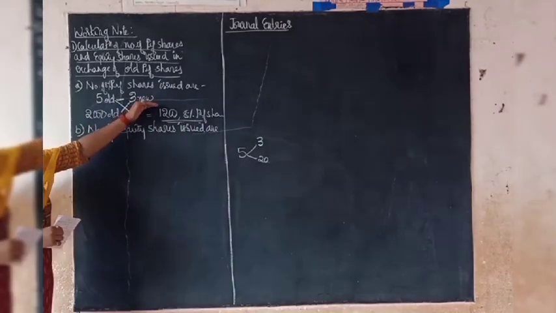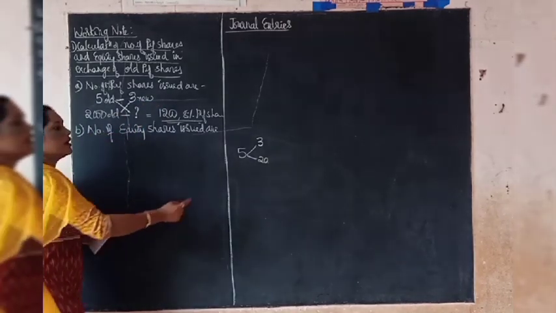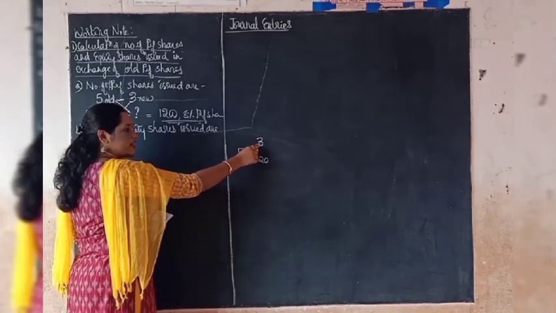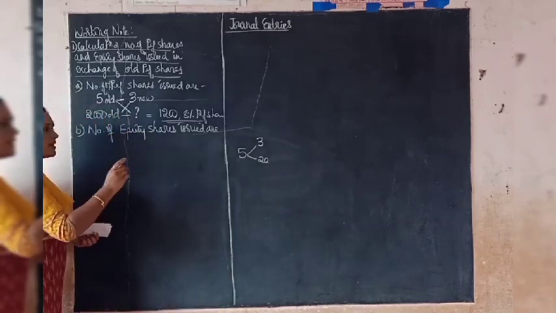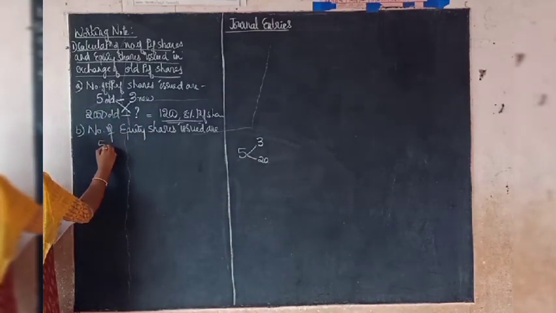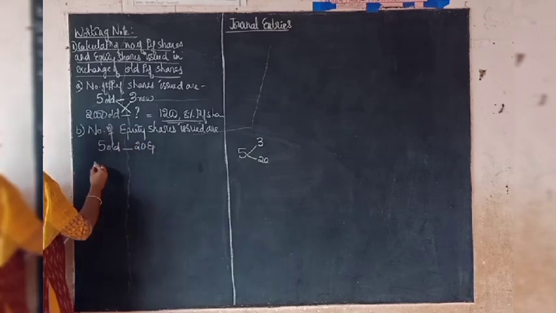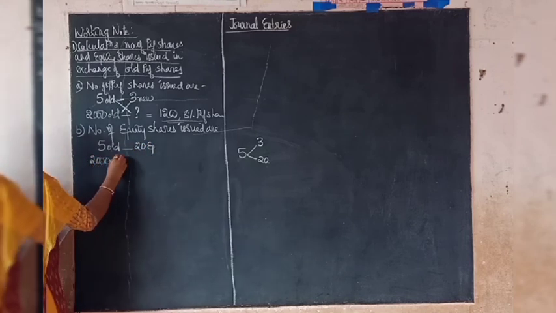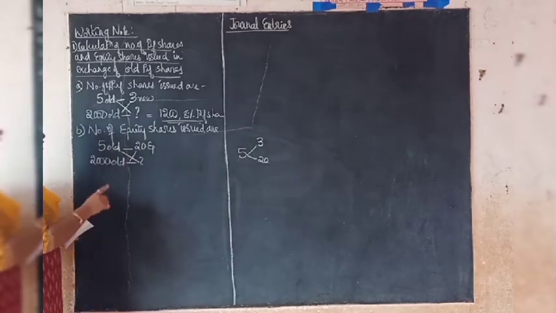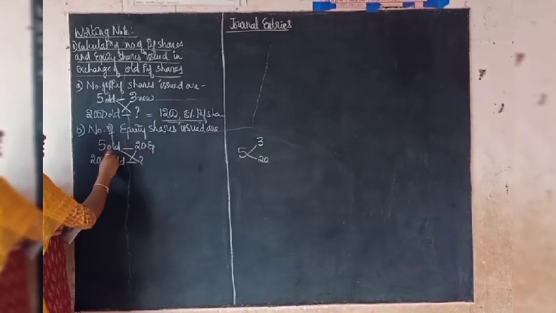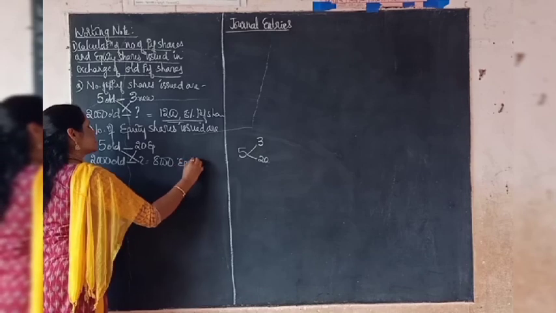Now similarly, in addition to this new preference share, they are also issuing equity shares. The ratio is the same. For 5 shares, 3 new shares. At the same time, for every 5 old shares, 20 equity shares. The same ratio you have to take here. For 5 old preference shares, you will be given 20 equity shares. Earlier the company had 2000 old preference shares. So what is the number of equity shares to be issued? 2000 into 20 divided by 5, you get 8000 equity shares.